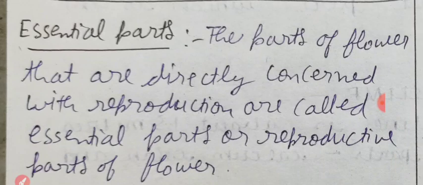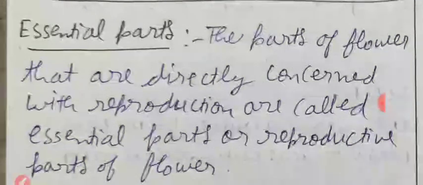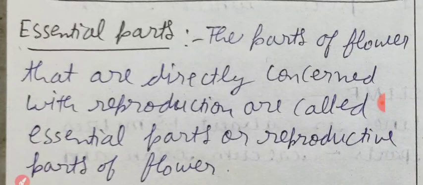The parts of flower that are directly concerned with reproduction are called essential parts or reproductive parts of flower. Clear? Clear all of you?